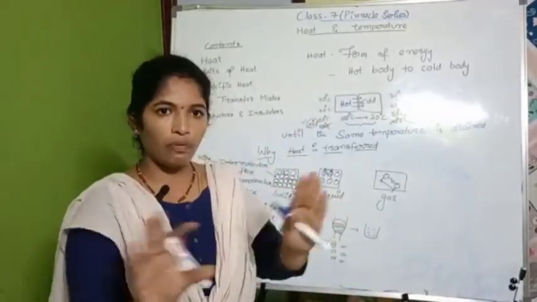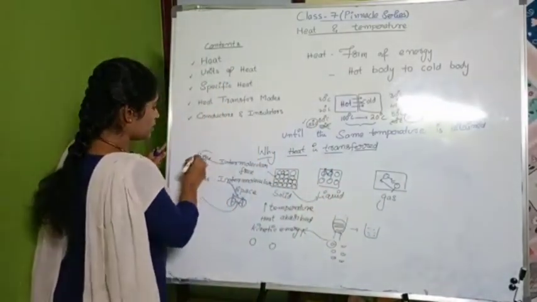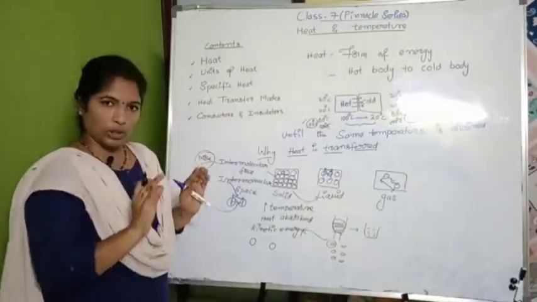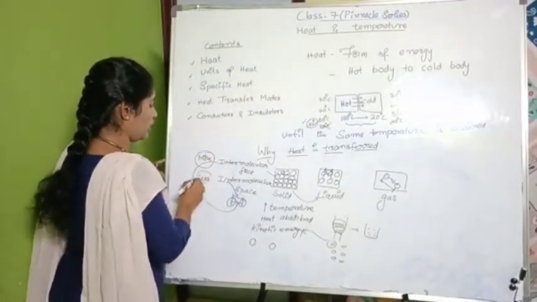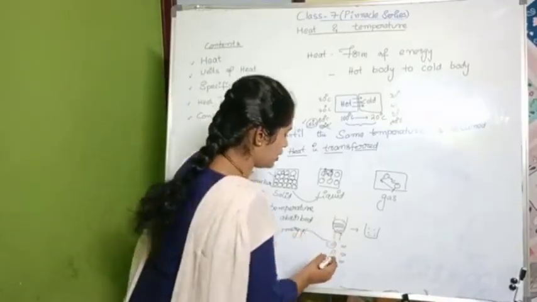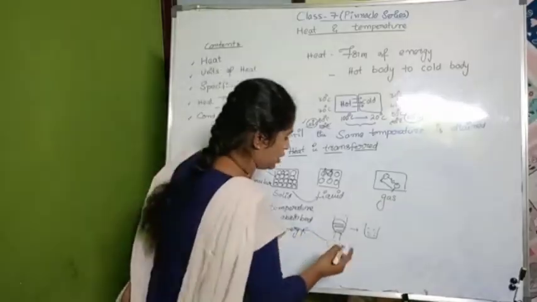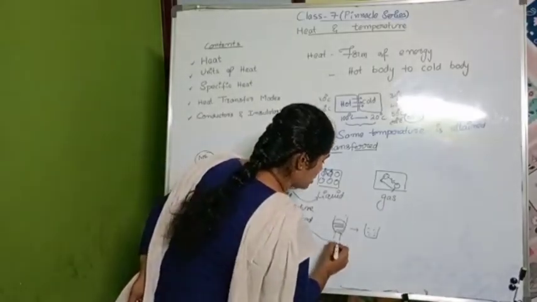By the movement, they will move far from each other. And by that, the intermolecular force will reduce and the space will increase.